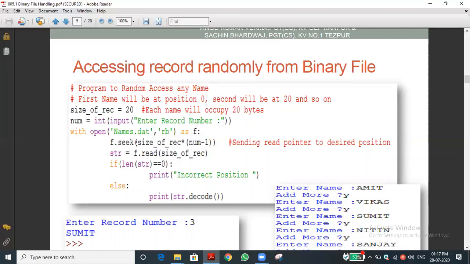Starting. Very good. The file pointer will be at the starting. Suppose I ask another question: if I open a file in append mode, where will the file pointer be? At the ending. Very good. Yes, at the end of the file the pointer will be there.